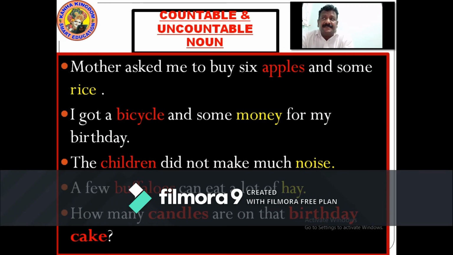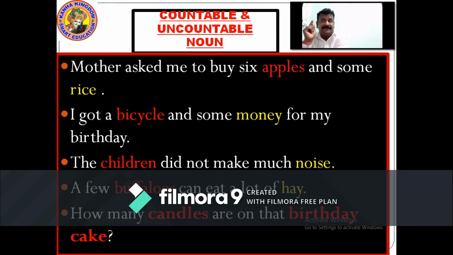So now let's see the countable and uncountable noun exercise. Mother asked me to buy 6 apples and some rice. I have already marked the red one is countable and the yellow one is uncountable. Apples is countable, rice is uncountable.